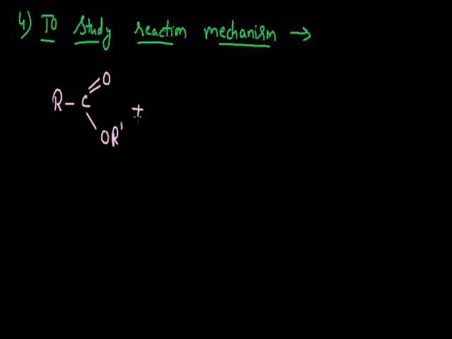When we go for the hydrolysis of this, that is with water, H2O, we make the reaction of this ester with this water. By the hydrolysis of this, we get two products, one is the acid, that is R, C double bond oxygen, single bond oxygen and H, and the other functional group is alcohol, that is R dash OH.